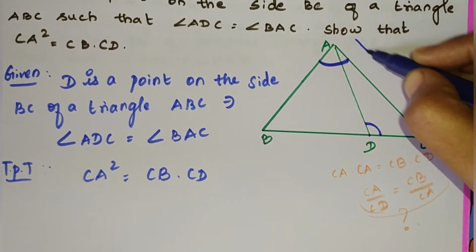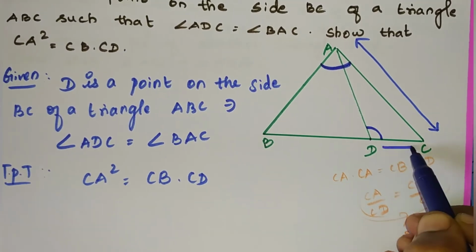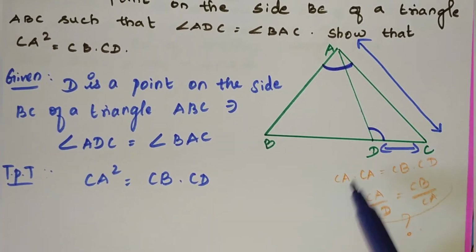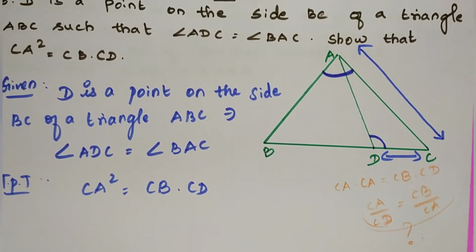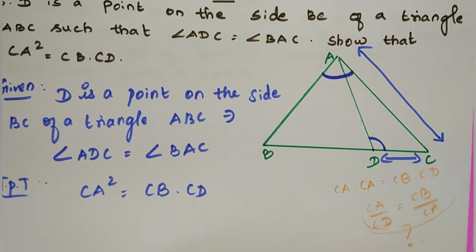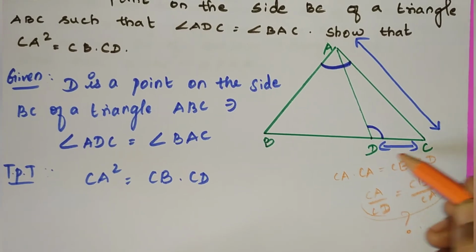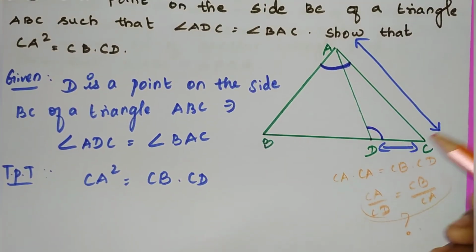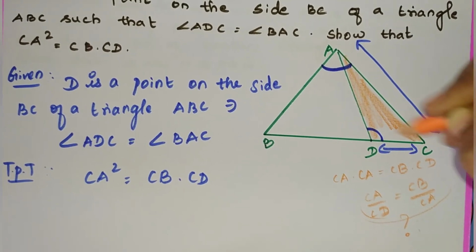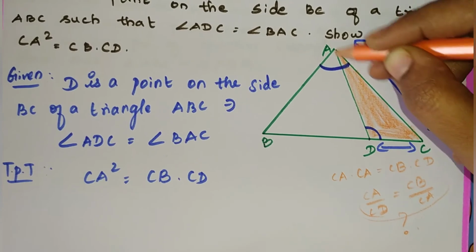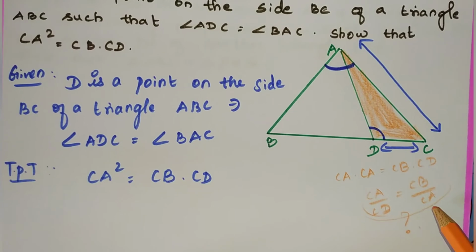Where is CA? This is CA, that is full angle. And then CD. Where is CD? This is CD. So the first triangle must be based on the sides AC and CD. Which triangle can we take for this? Based on the corresponding sides AC and DC, we can take ADC, this triangle. ADC, this triangle we can take. Clear? From the proof only I found that the corresponding sides must be in proportion.